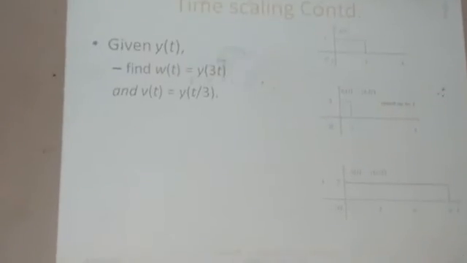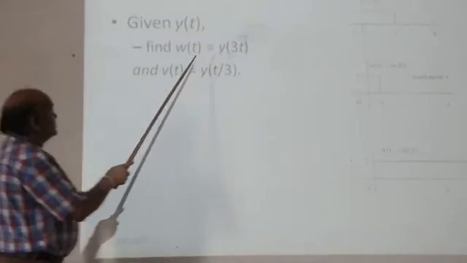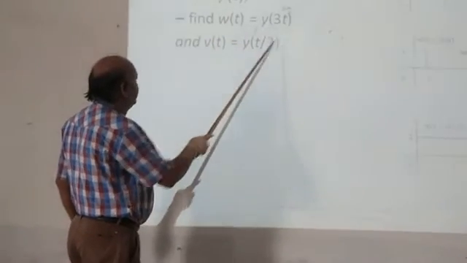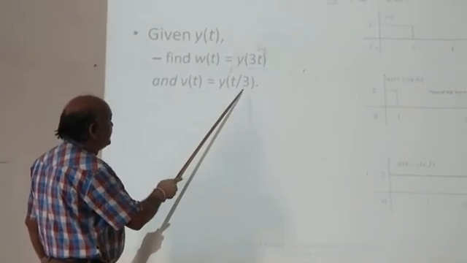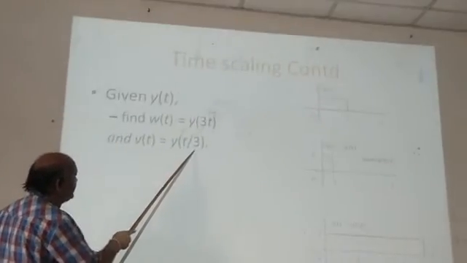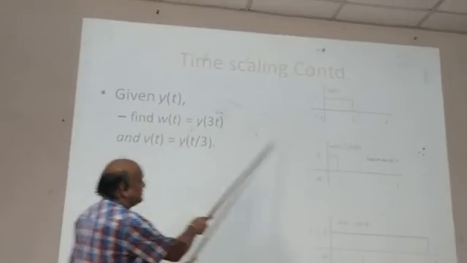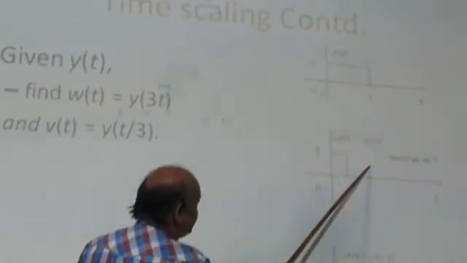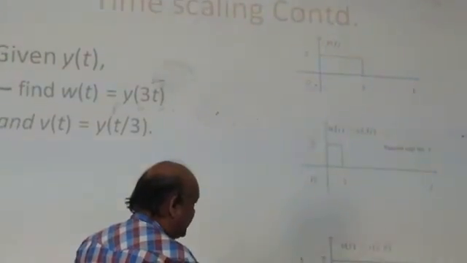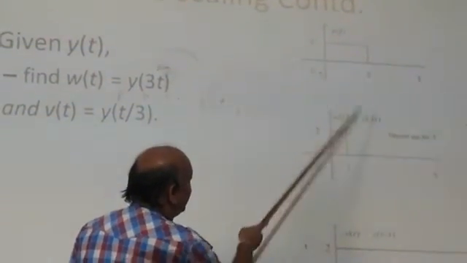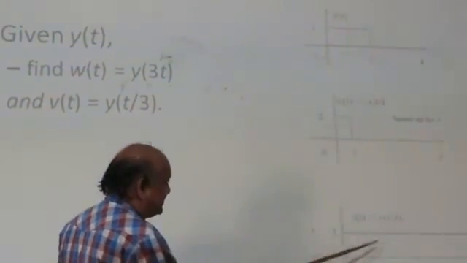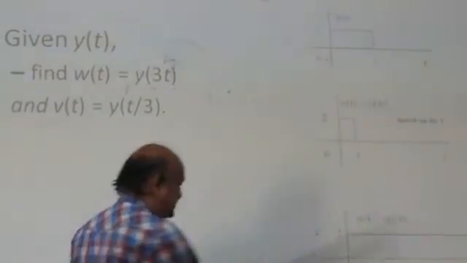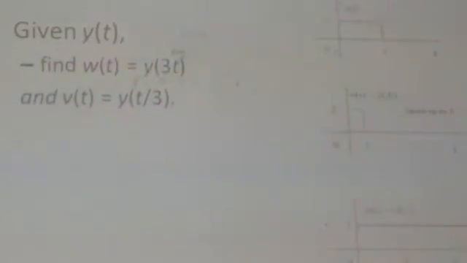Find y of t here. Then here, y of t is equal to y of 3t and y of t by 3. This is scaled by 1 by 3. This is scaled by 3. So this is y of 3t. This is y of t, this is y of 3t, and this is y of t by 3. So you can see scaled by a factor of 3 here and scaled by a factor of 1 by 3. These are the graphs, expansion and shrinking of the graph shown here.